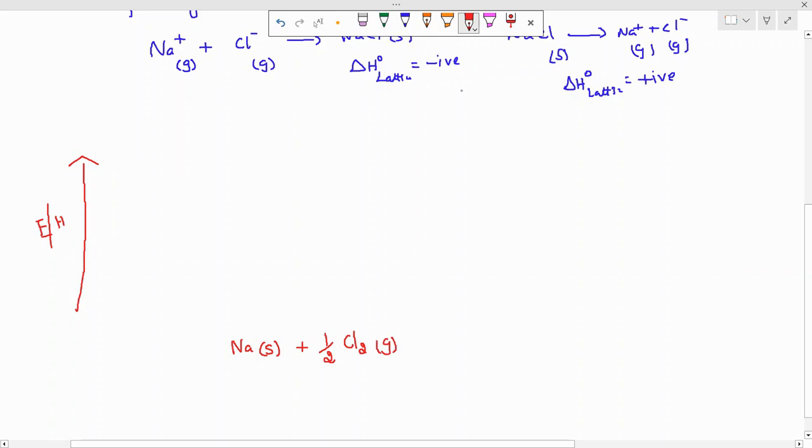Both are at the same energy because I'm taking them at room temperature. But I'm going to convert only sodium into gaseous state. When I am changing the sodium from solid to gaseous state, the process will be called sublimation. So sublimation will be indicated like this: delta H naught sublimation enthalpy. I am just raising its energy, and I'm breaking that solid into gaseous form.